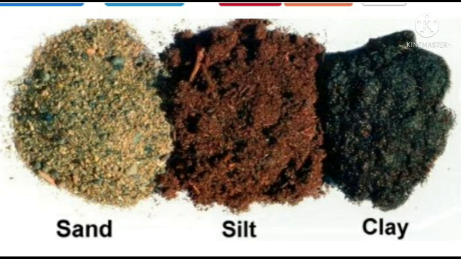Sand particles. Sand particles are largest in size and they have a lot of space between them. So they cannot hold water. But because of large space, they have a lot of air. And if we rub these sand particles, we feel rough and gritty. Silt.